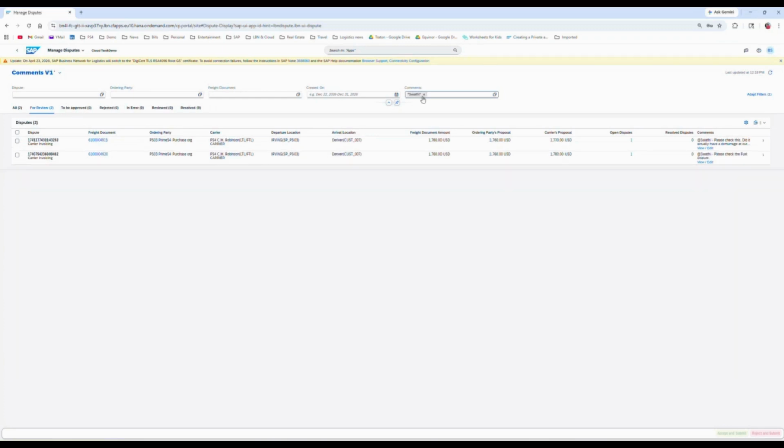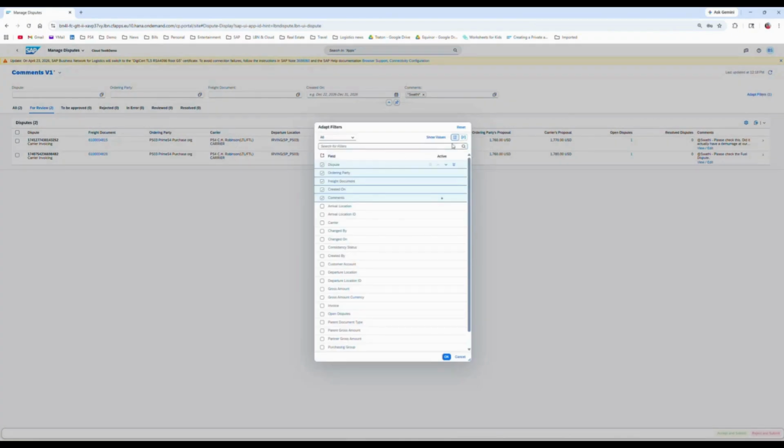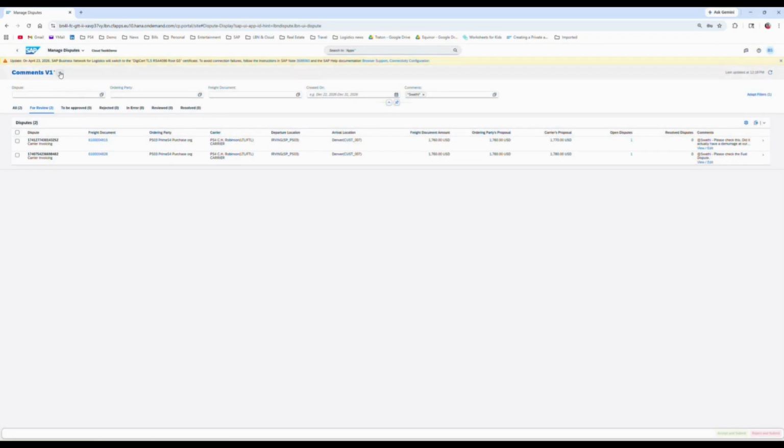She can use these comments, and then also save this view, right? In adapt filters, we can save it as a view, and next time you don't have to set that up again. Here you'll see that there are two orders that they can review and approve.